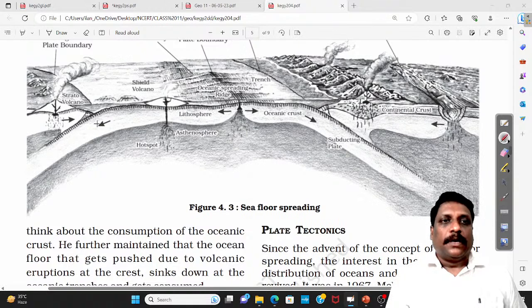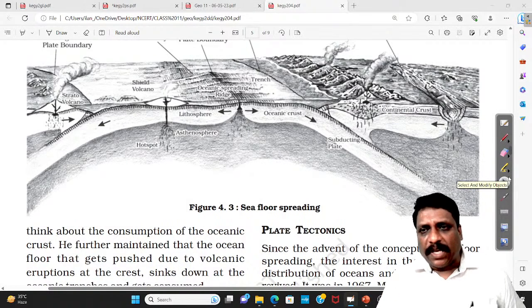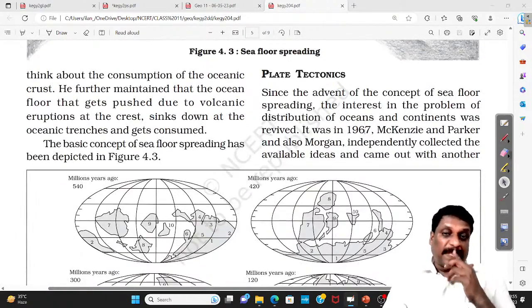Right, now, my dear friends. Seafloor spreading is one theory where I have to concentrate. Then comes plate tectonic theory.